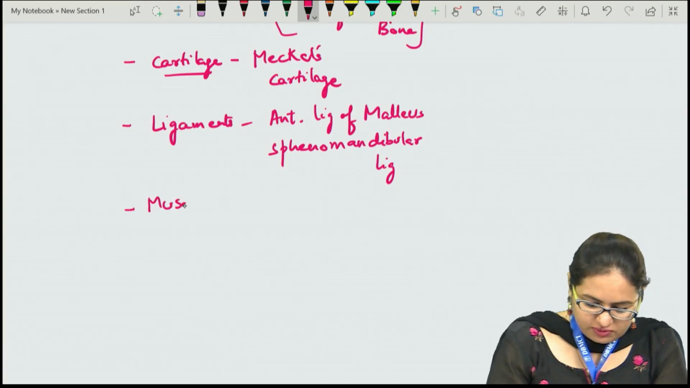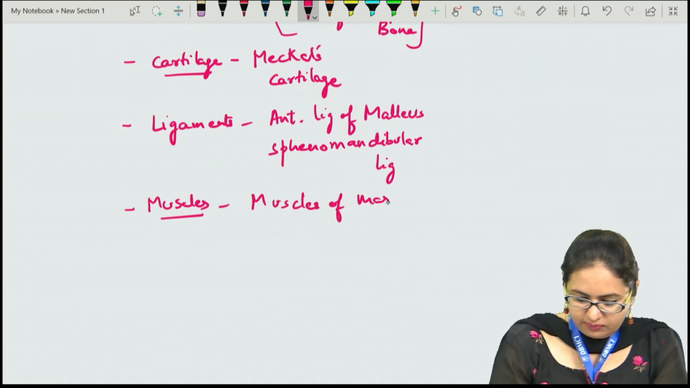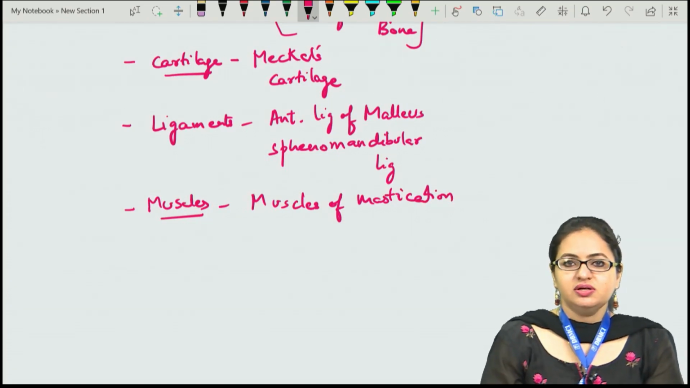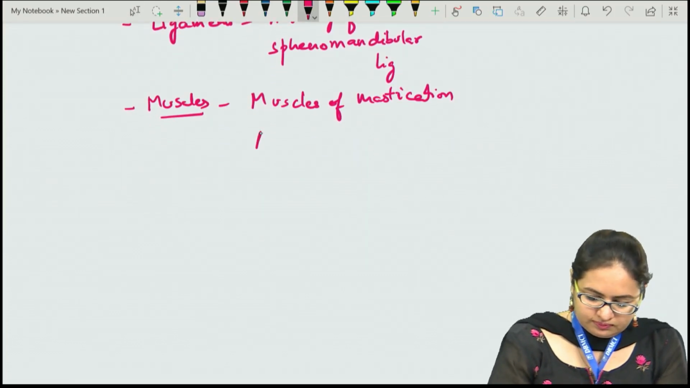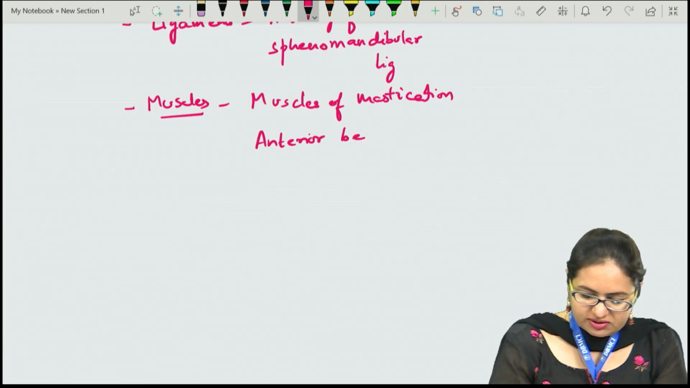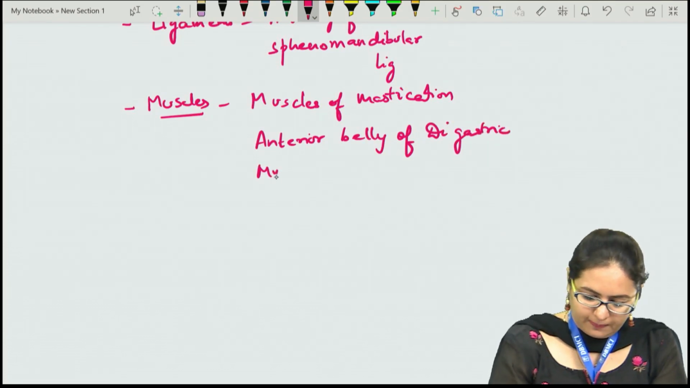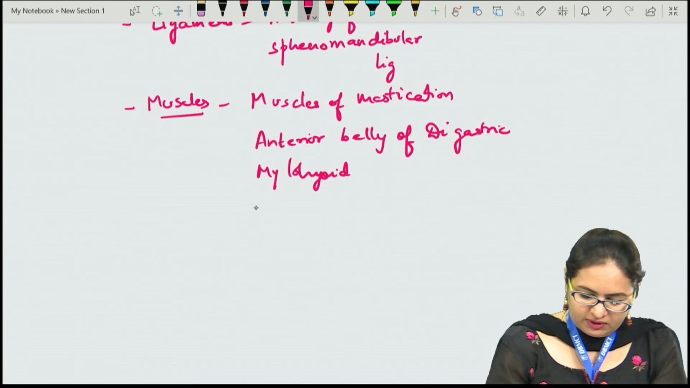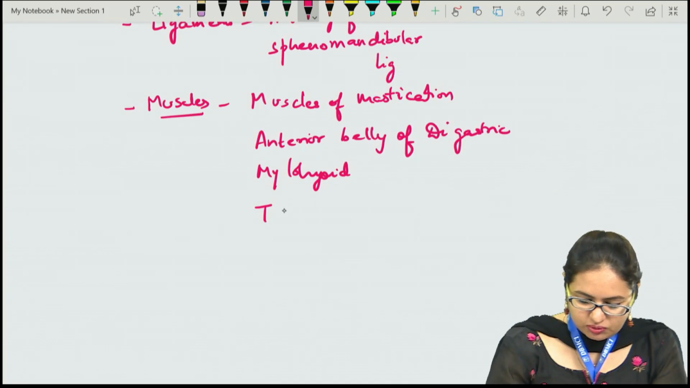The muscles formed by the first arch include the muscles of mastication. In the muscles of mastication, we have masseter, the medial and lateral pterygoid and the temporalis muscle. Apart from this, we have the anterior belly of digastric and the mylohyoid muscle. Then the two tensors, tensor veli palatini and tensor tympani muscle, also develop from the first arch.